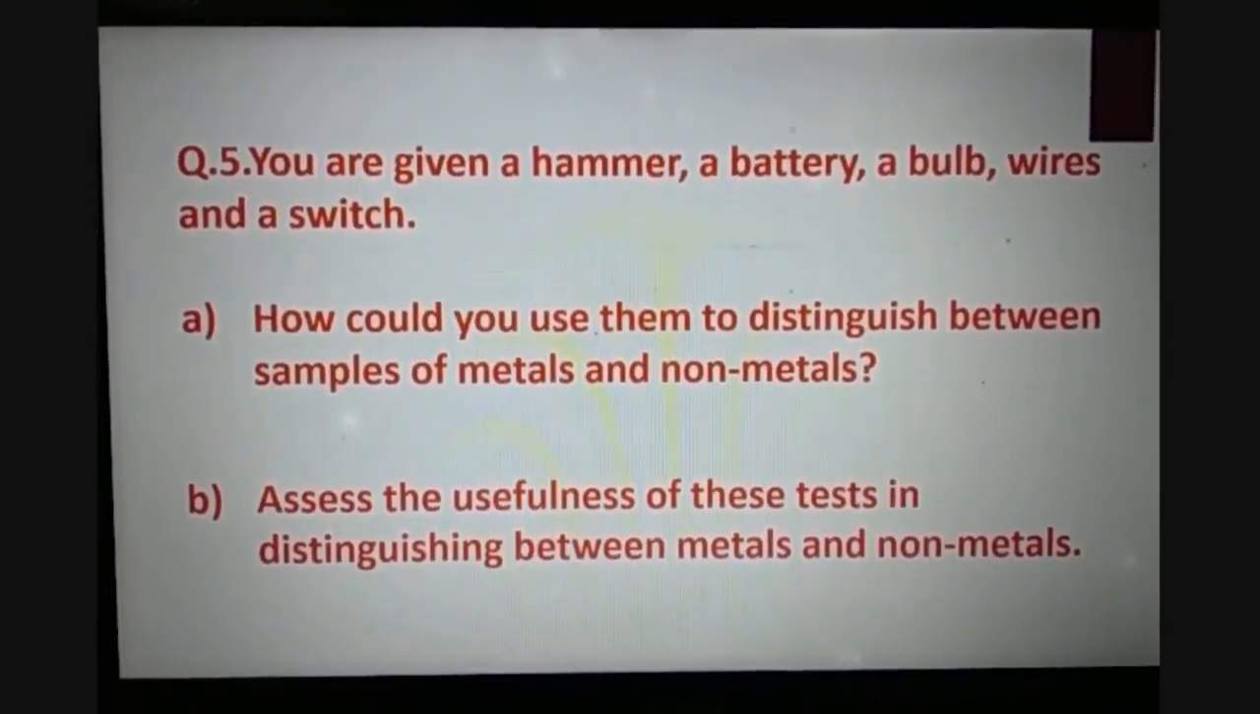Now just by looking at the questions, you can think that the first question is telling us how could you use them to distinguish between metals and non-metals. So a very good property of metals is that they are very good conductors, and non-metals, they are insulators, or you can say they are not good conductors.